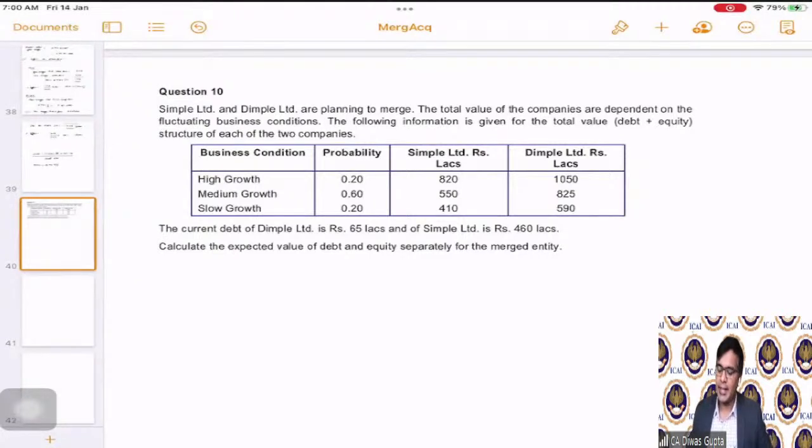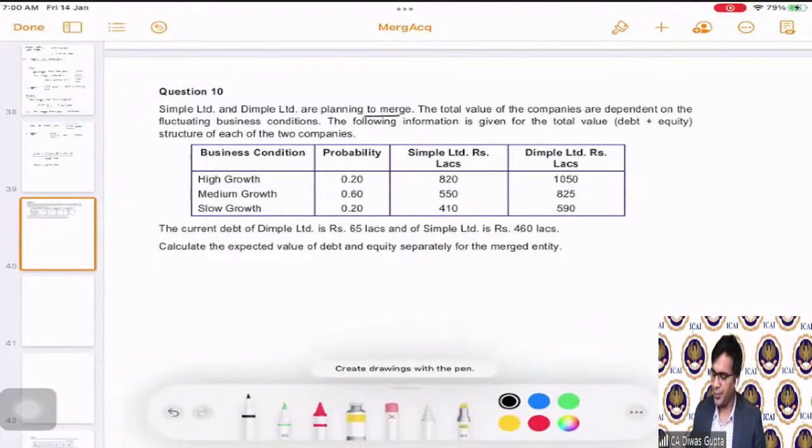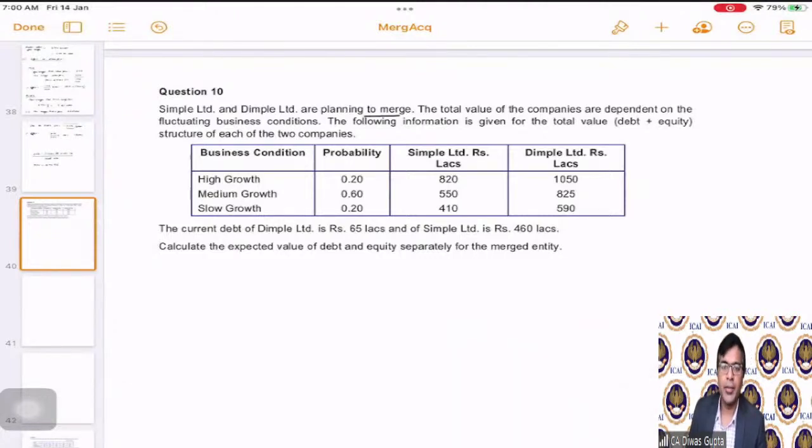It says that Simple Limited and Dimple Limited are planning to merge. The total value of the companies is dependent on the fluctuating business conditions. First of all, they're using the term total value.